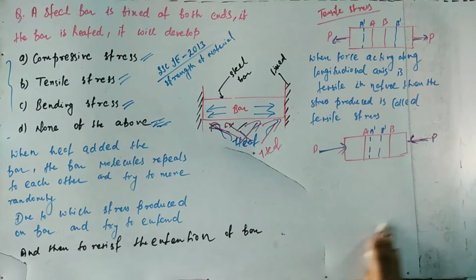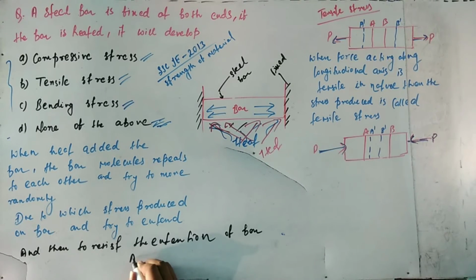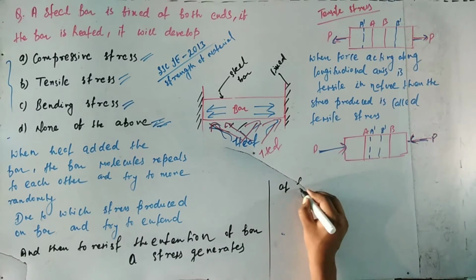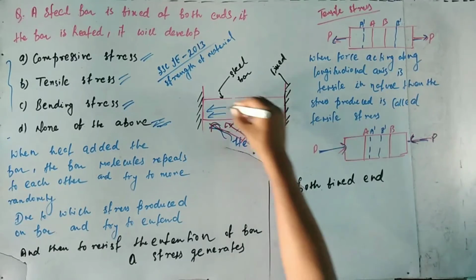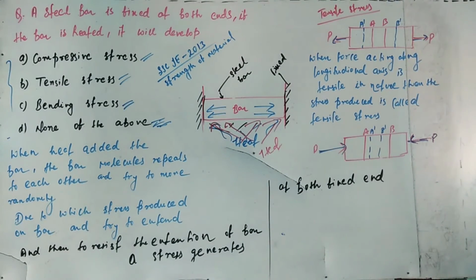So when the bar tries to extend, the stress generated at the fixed ends of the bar will try to compress the bar, because the stress produced is compressive in nature.